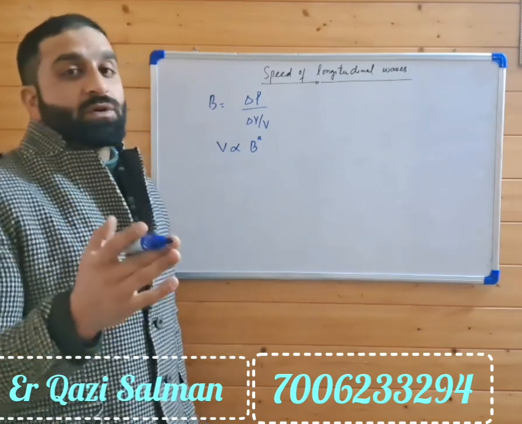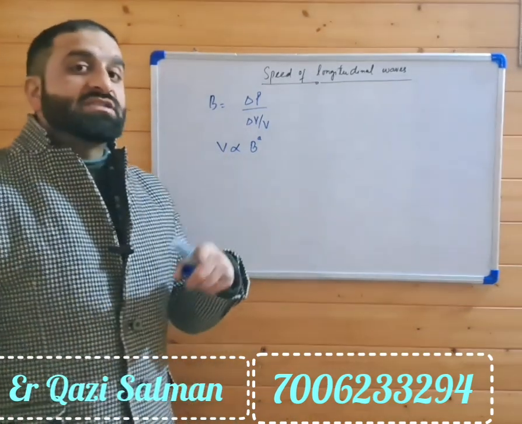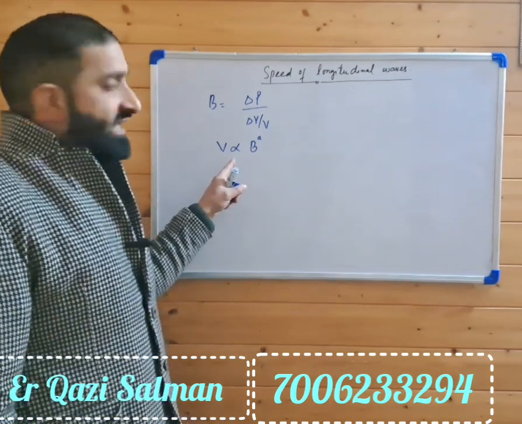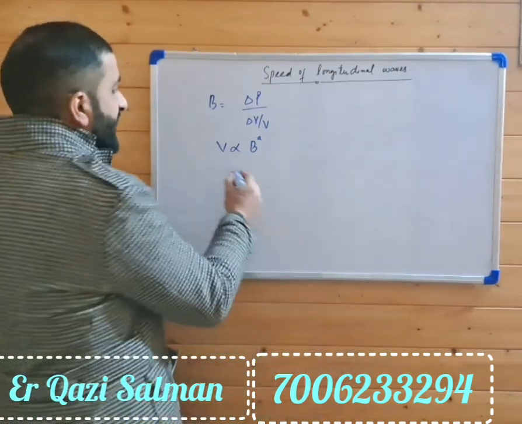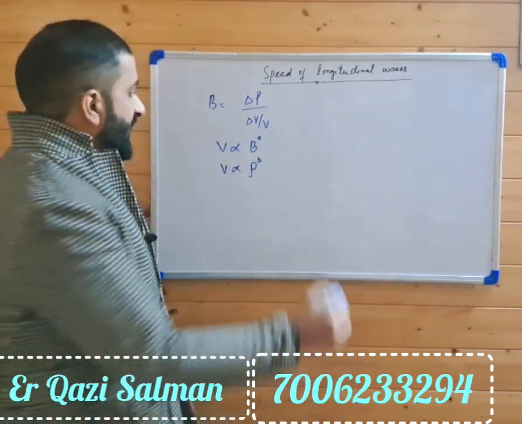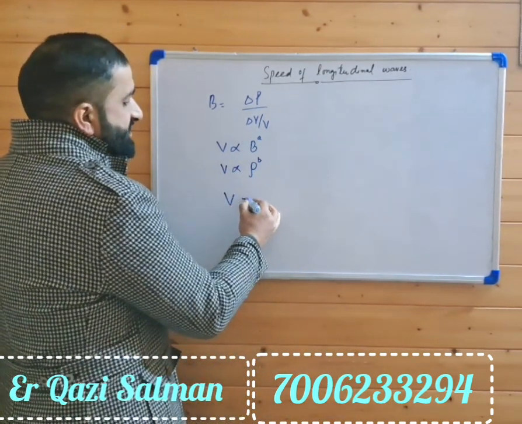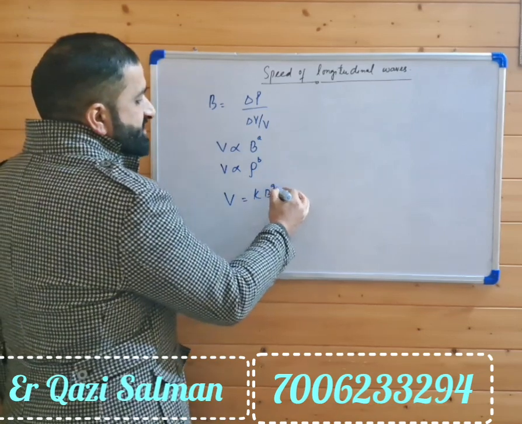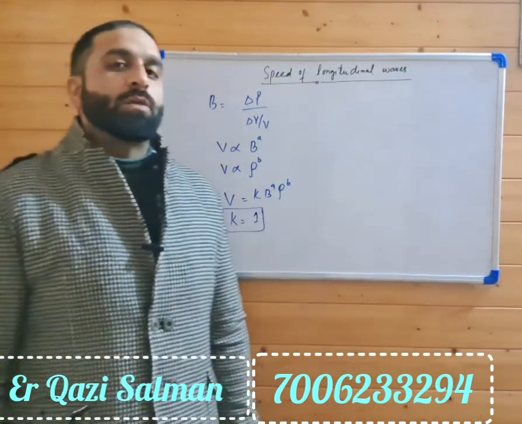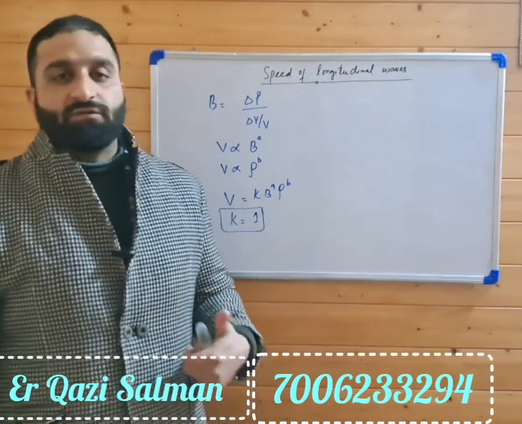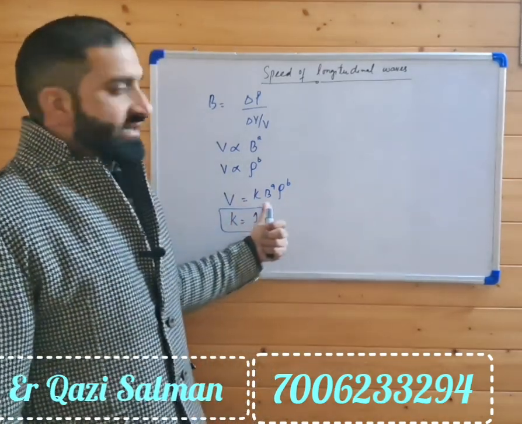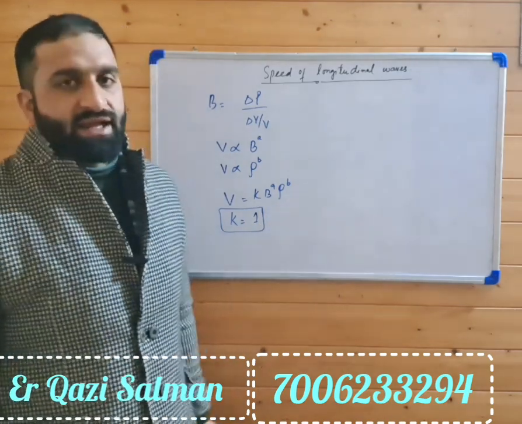So for dimensional correctness of equations, we let V be directly proportional to B to the power a, and V directly proportional to rho to the power b. So V is equal to K times B to the power a times rho to the power b, where K is a constant. From observations, the value of K is found to be 1. So velocity depends upon bulk modulus and density.